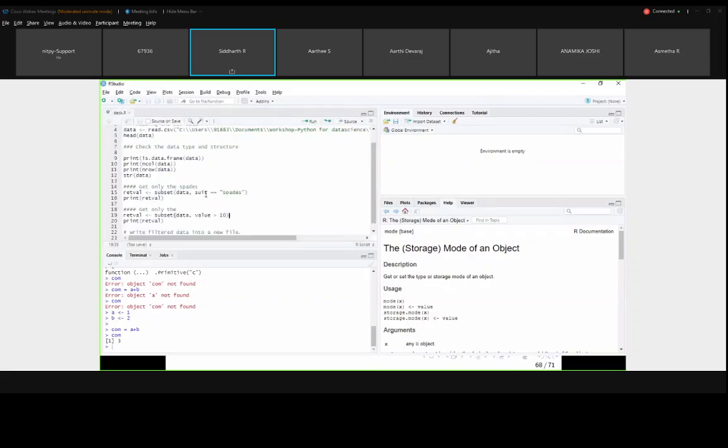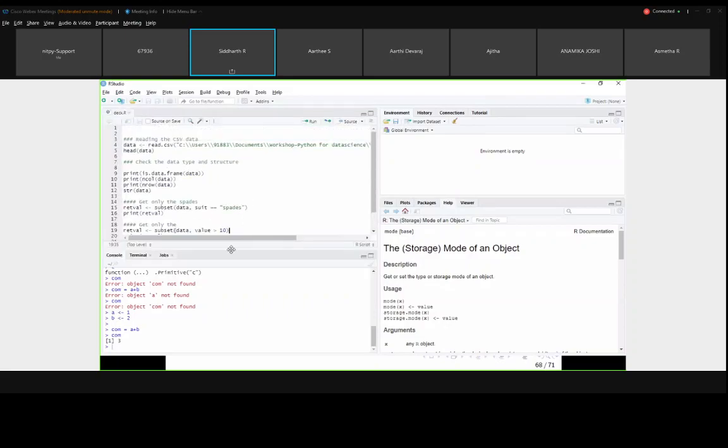Here I have created a file called deck.r. I hope everyone has downloaded their data set in their system, right? So here I have a function called read.csv to read the file.